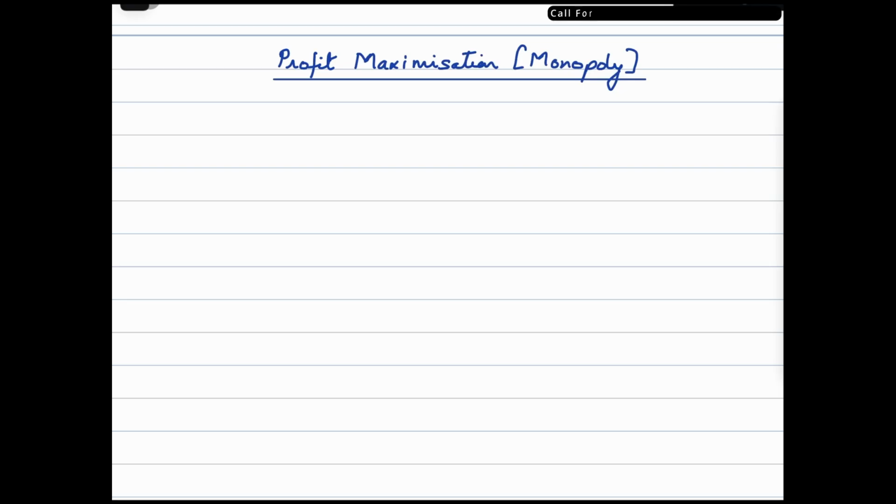Before we begin learning about profit maximization, let's quickly recap a few characteristics of monopoly. A monopoly is a price maker. Another characteristic is that there are no close substitutes. By definition, I forgot to write about that, I'll write it over here.